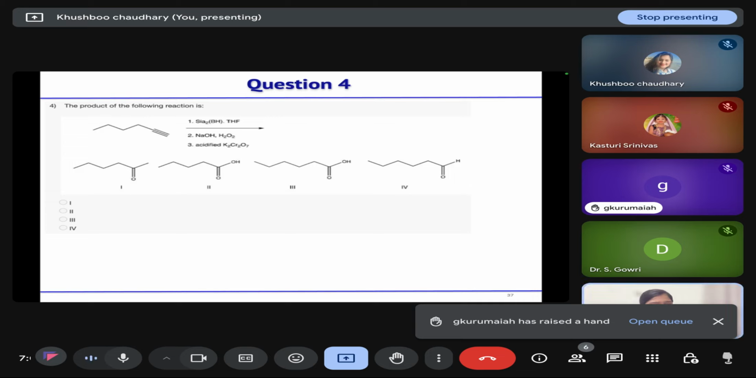Okay, let's move on to the next one. The product of the following reaction: you have an alkyne. First, you are doing hydroboration oxidation and then further oxidation with potassium dichromate. So, what will be the product? Let's go step by step. What is the product of the first step?